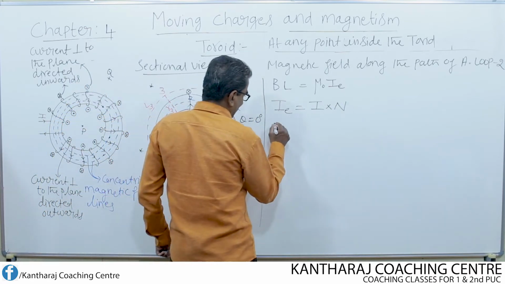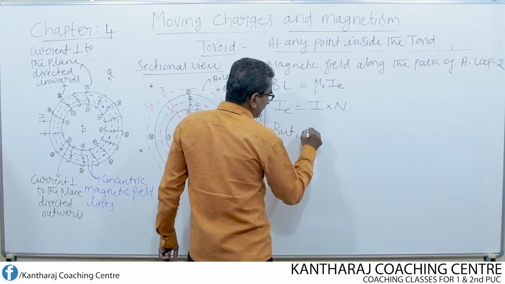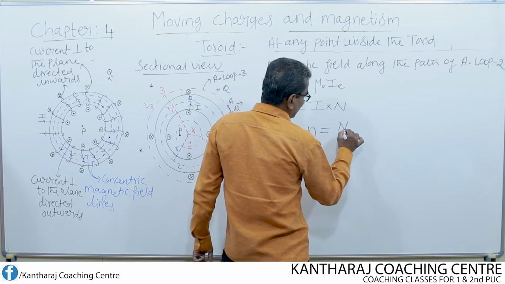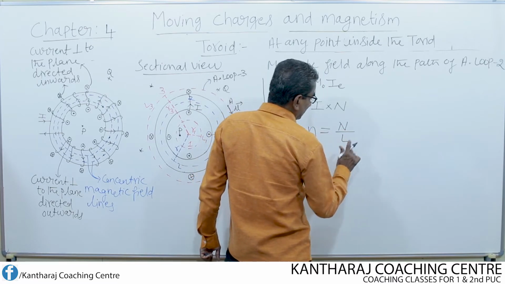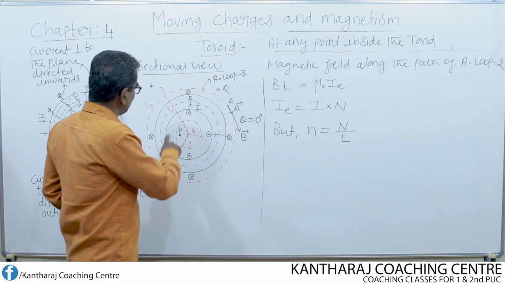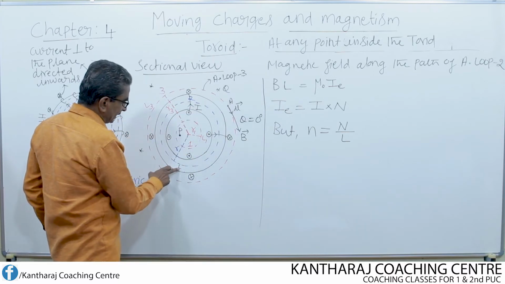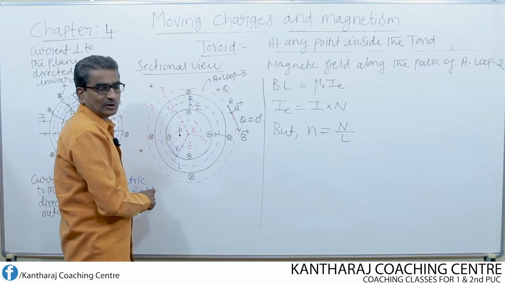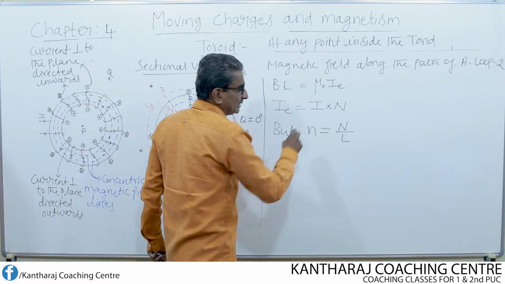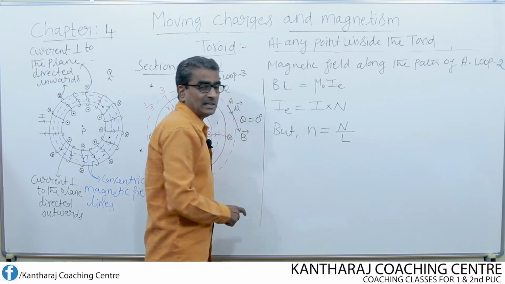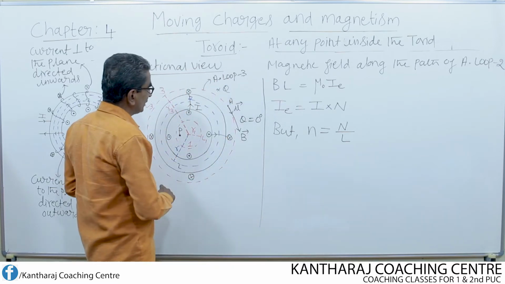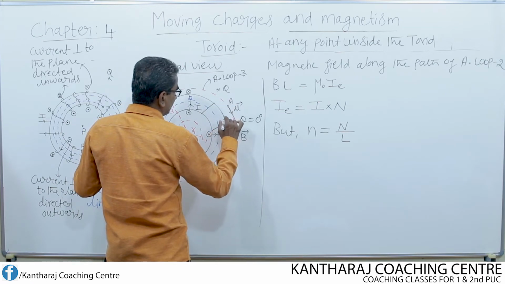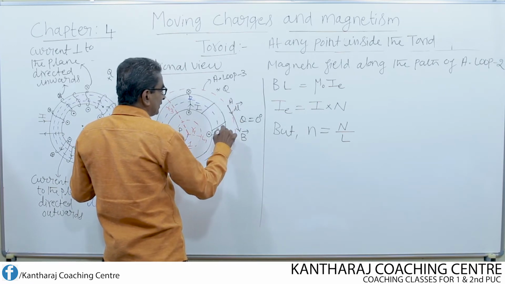But we have the number of turns per unit length, small n, given by the total number of turns divided by the total length of the Ampere loop. What is the total length of the Ampere loop 2? It is taken as L. And how many turns are enclosed in the entire toroid? Capital N is the total turns enclosed. Then what does small n represent? Suppose you consider from end to end this as 1 meter length.